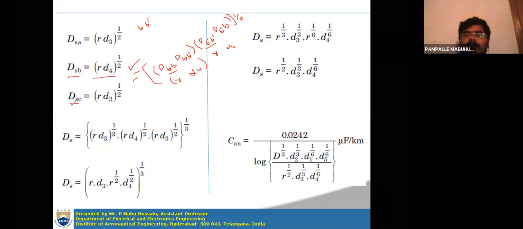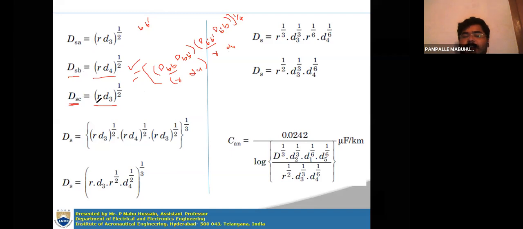In a similar manner, by considering the conductor C, you can determine that value, which will be the final value. What you get here is (r D3) whole to the power of 1 by 2. So for C, I am not explaining. In the similar manner as A and B, you can also determine it for the C conductor.